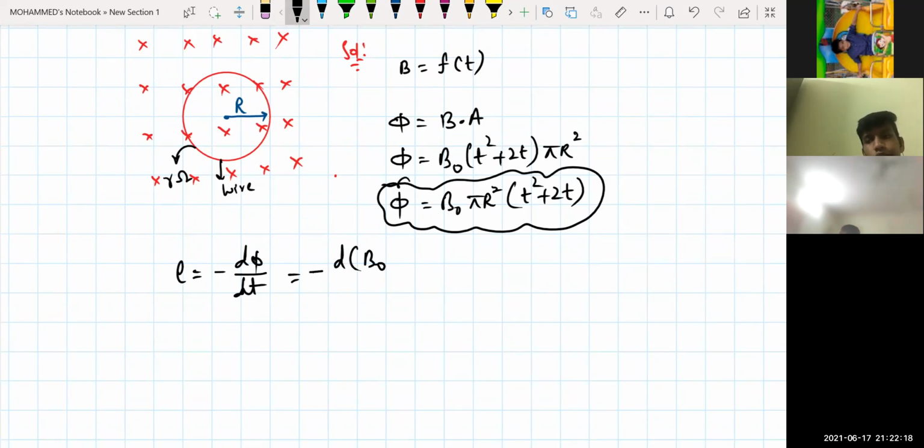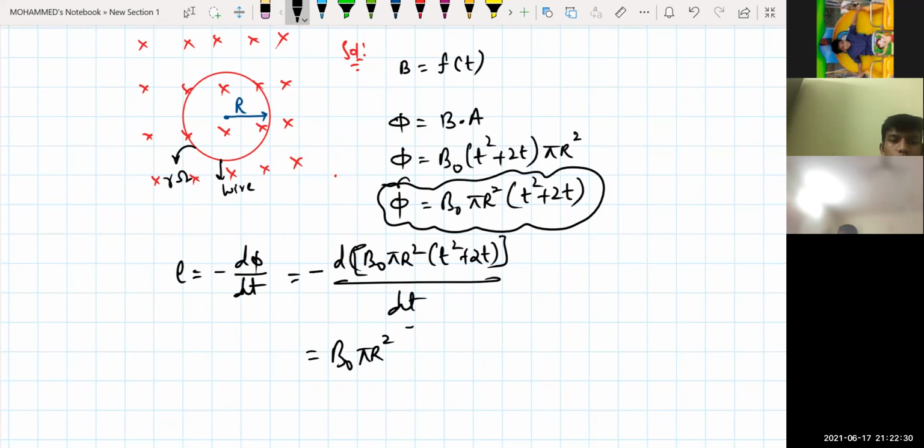Phi will be equal to B naught into pi into R square into (T square plus 2T), divided by dt. What is dt? Constant, yes sir. B naught is a constant, and pi R square is a constant.